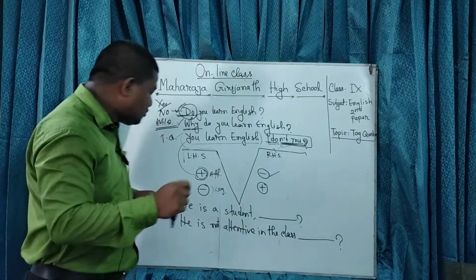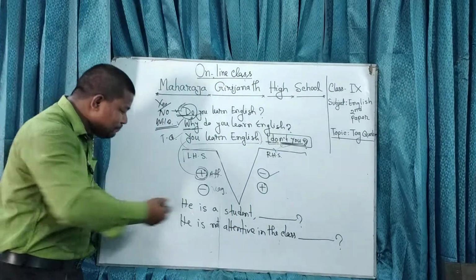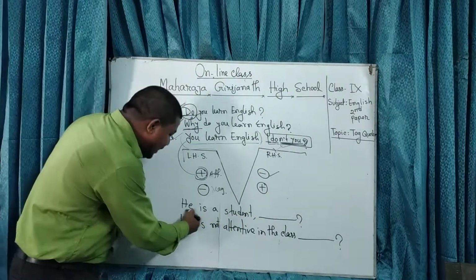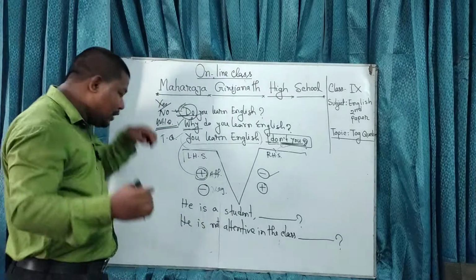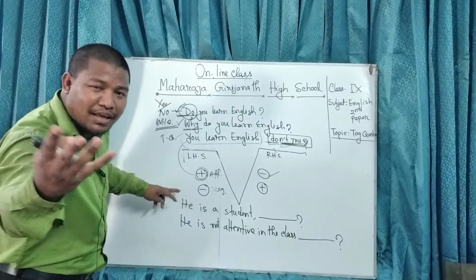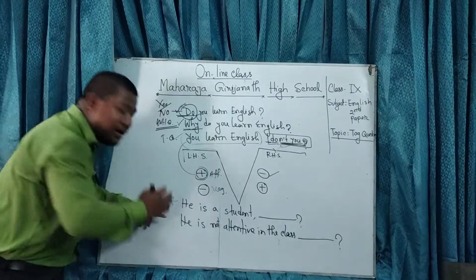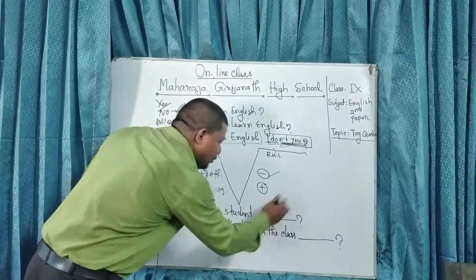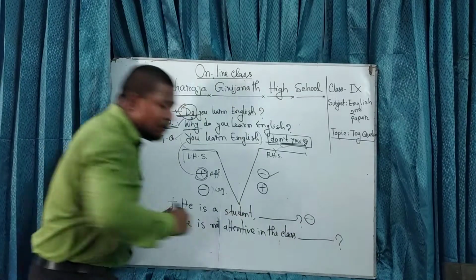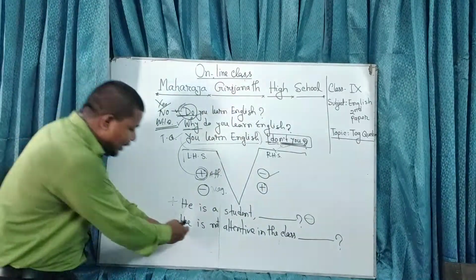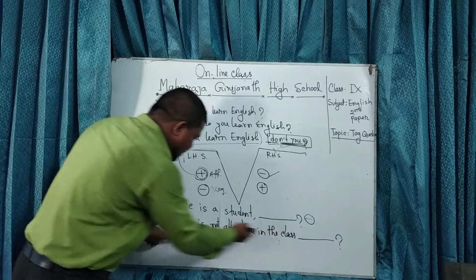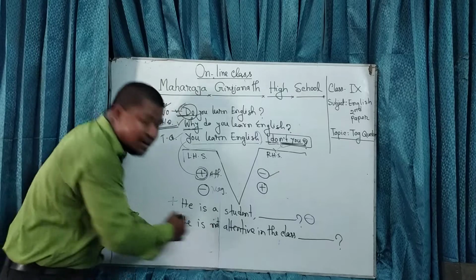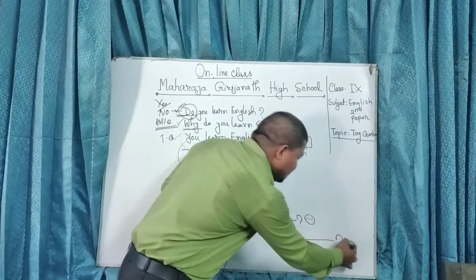So through examples, I would like to make it clear to you. He is a student. In Bengali, se ekjon chhatro. He is a student. If I ask you, is it a plus or minus? Definitely it's a plus. So my dear friends and students, obviously that question will be minus. Just give the sign like that. He is not attentive in the class. In Bengali, se class e monojogi noy. It's a negative sentence. Why? Because of the not here, and you have to make the question positive.